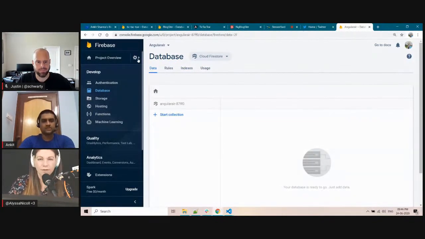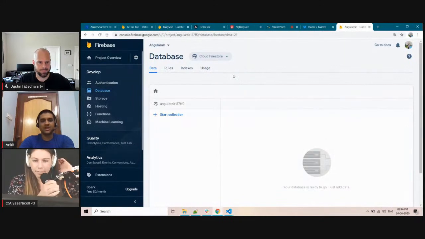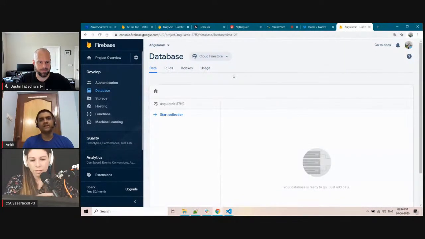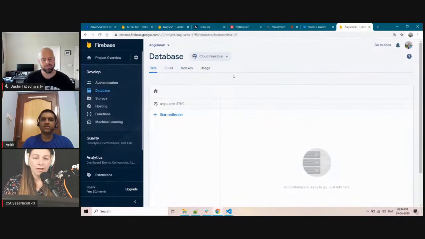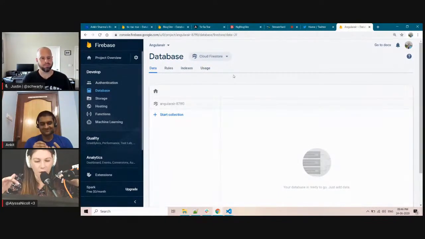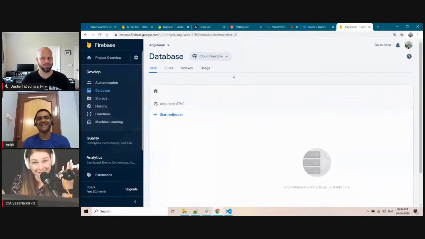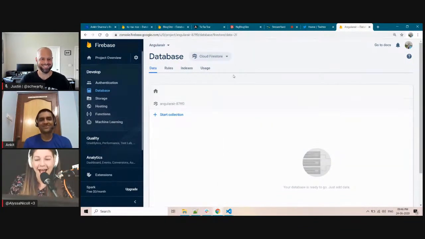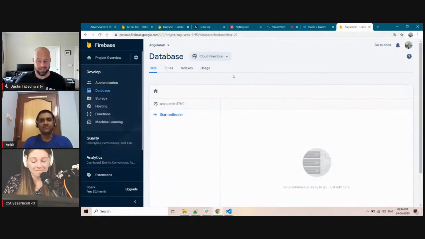So this is for the TicTacToe app? For any of them, either TicTacToe or the blog application, first we have to create a database. I was thinking, if it's TicTacToe and you're playing with somebody else, you want it to be real time, right? In my head I would have gone with real time. So you're saying Cloud Firestore will essentially handle real time. It will handle. We'll see that also.